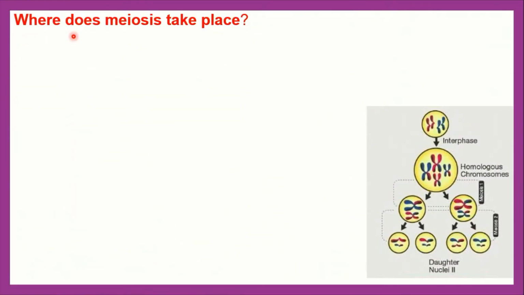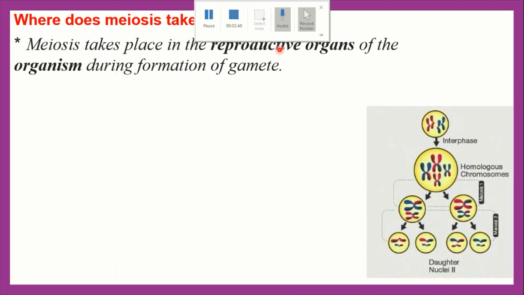Now let's see, where does meiosis take place? Meiosis takes place in the reproductive organs of the organism during formation of gametes. In the case of a flower, the reproductive organs are the androecium and gynoecium.